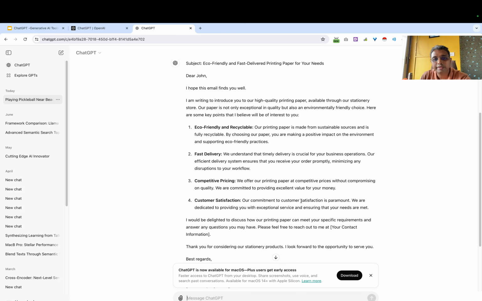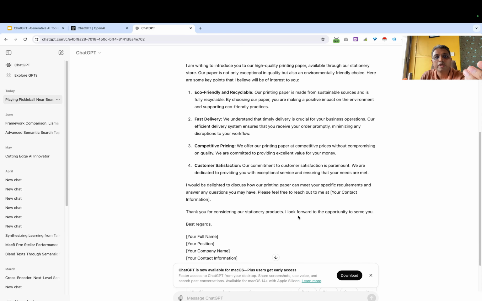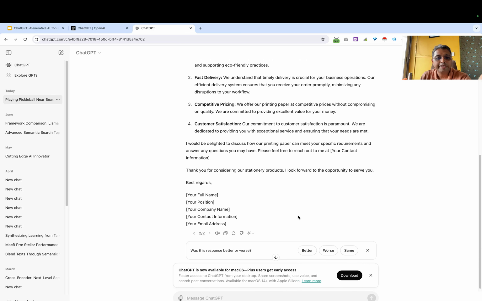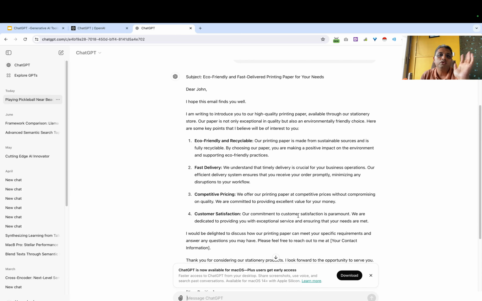So you can see it has come up with 4 categories to highlight the importance of purchasing this printing paper from your end. This is how it has provided a very good example template mail which you can go ahead and use.